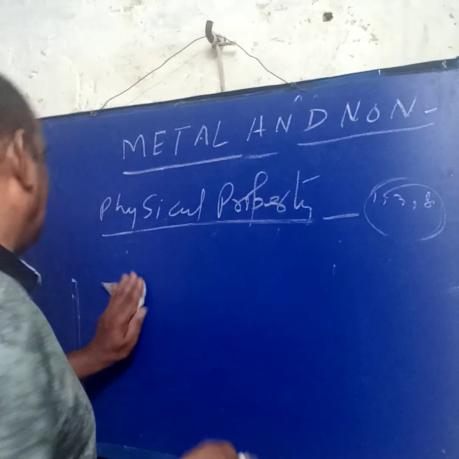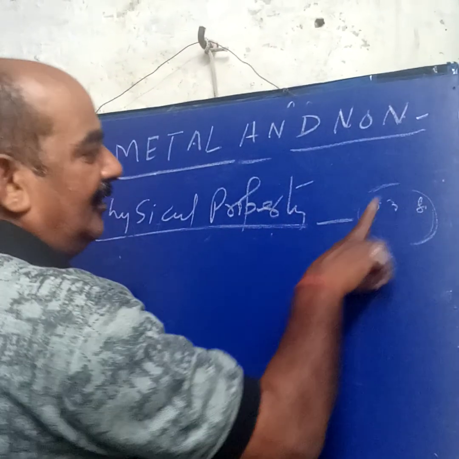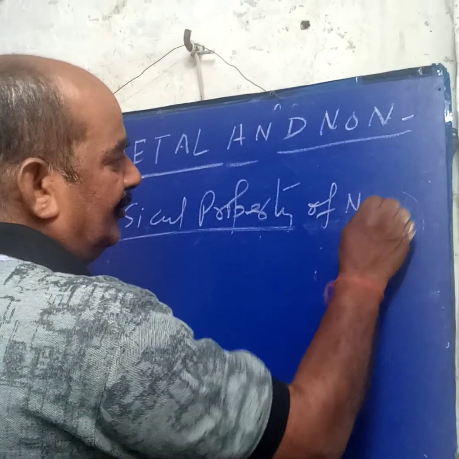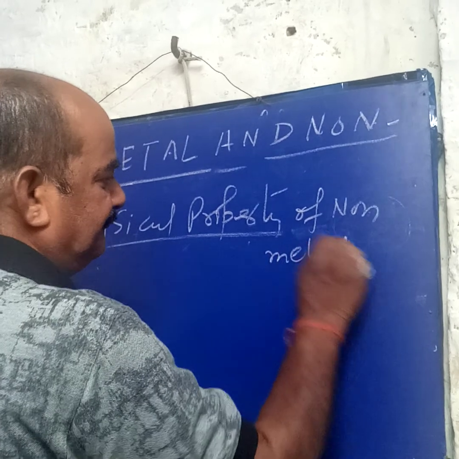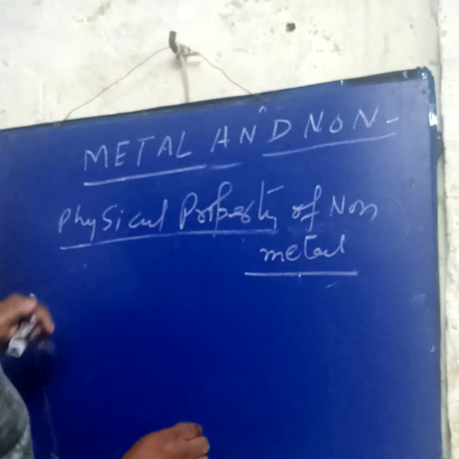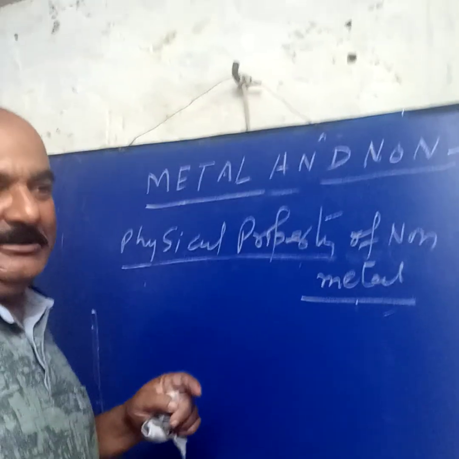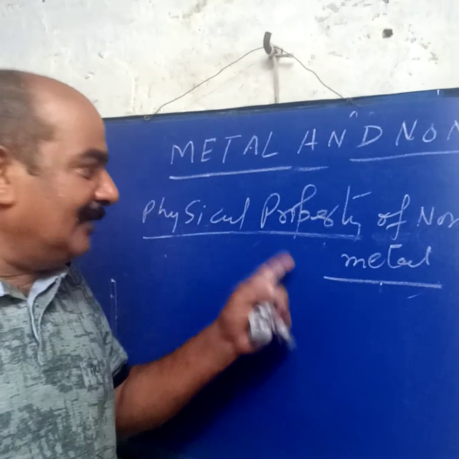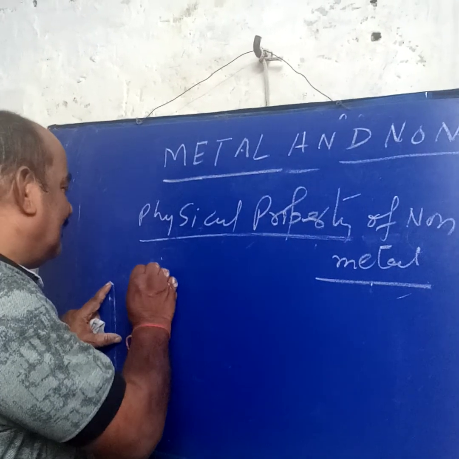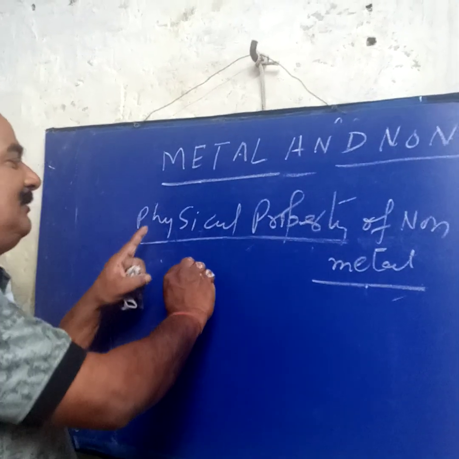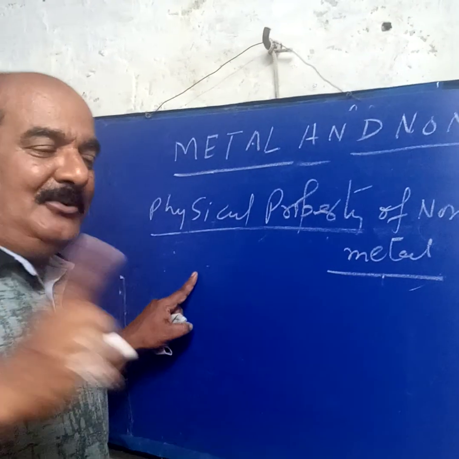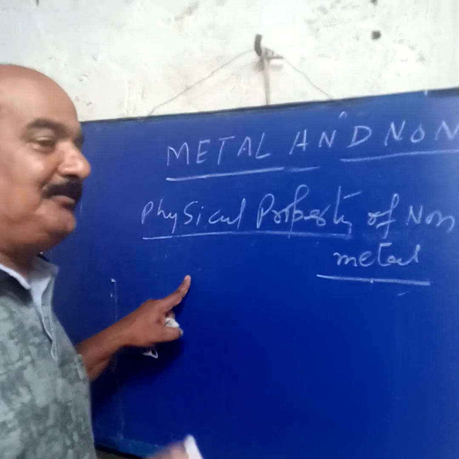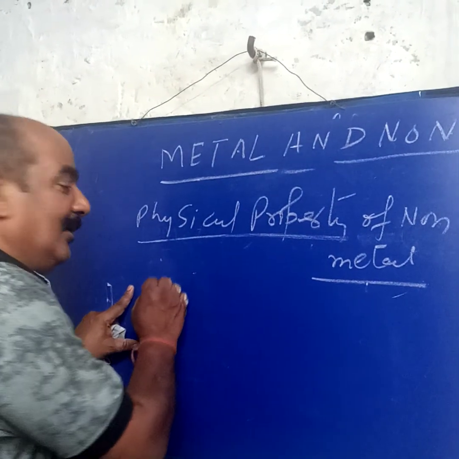Now, physical properties of non-metals. Non-metals are just the opposite of metals. We know metals are good conductors, malleable and ductile, but what happens with non-metals? They are not malleable and not ductile. We cannot beat them into sheets and we cannot draw them into wire. They are brittle.